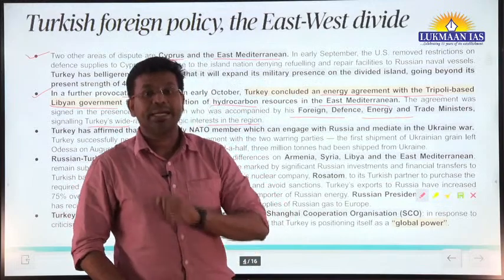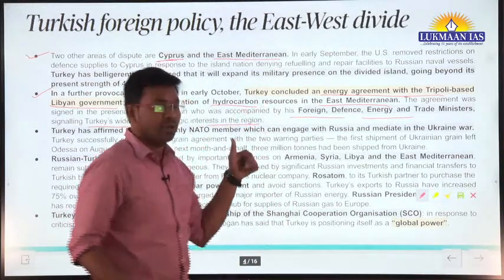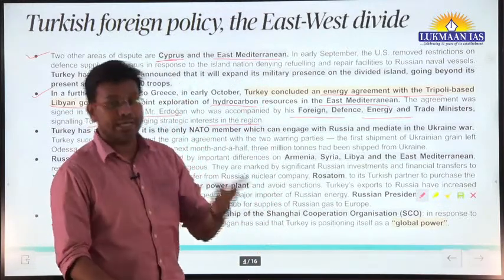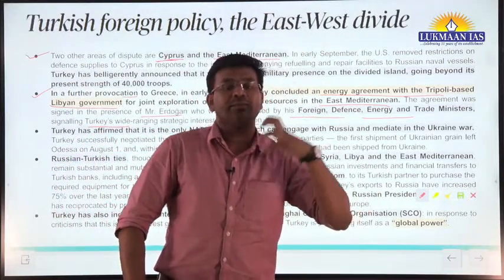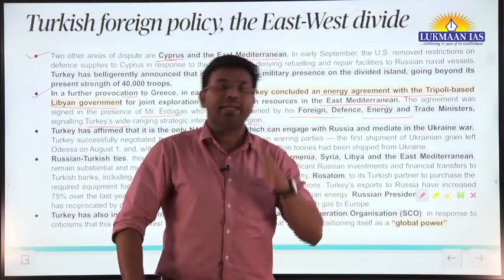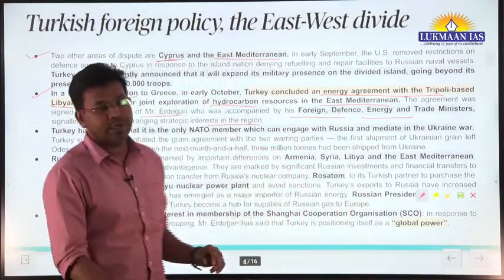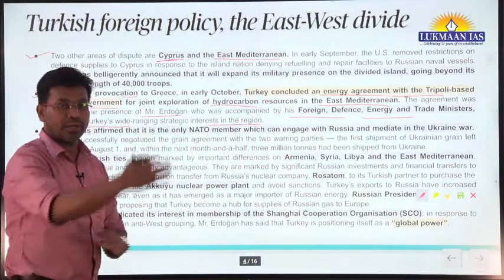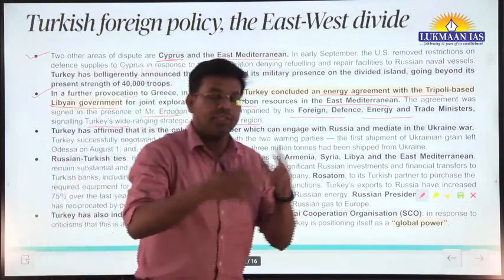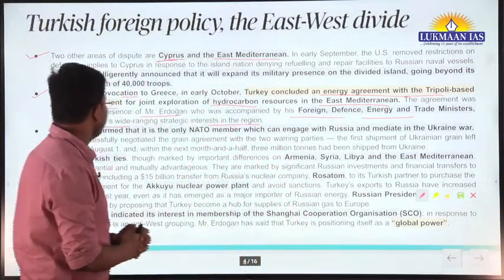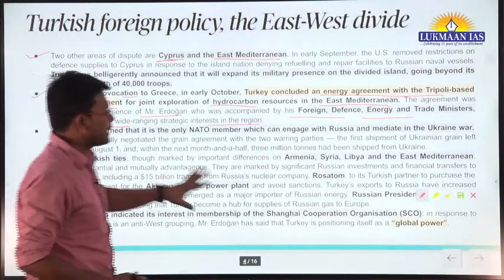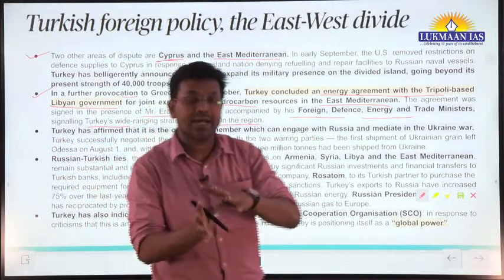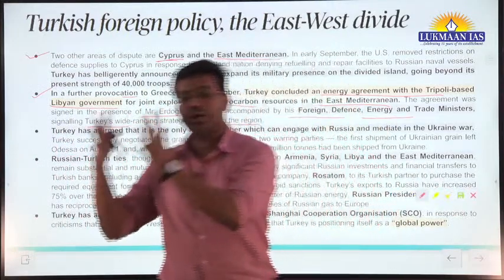So this agreement has annoyed Greece, and not only Greece but also the United States of America. The United States of America, Greece and, for example, Israel maintain a different kind of foreign policy, which is not in sync with the foreign policy of Turkey. So if you read this article, you will understand which countries are on which side.